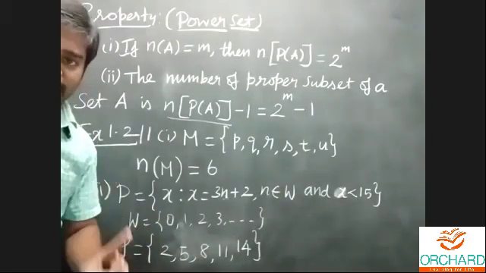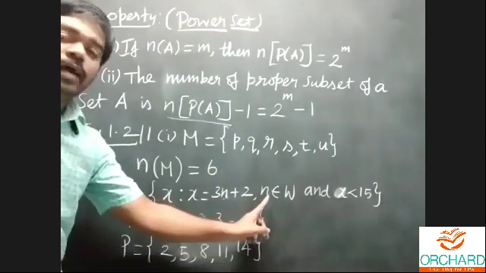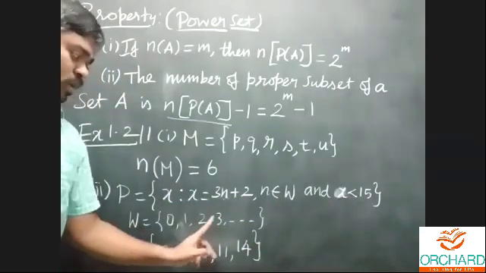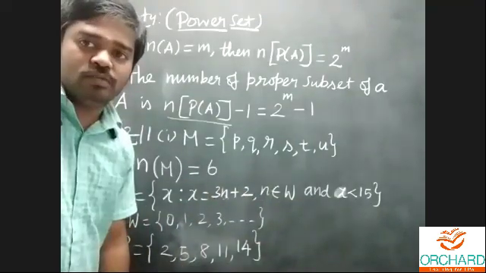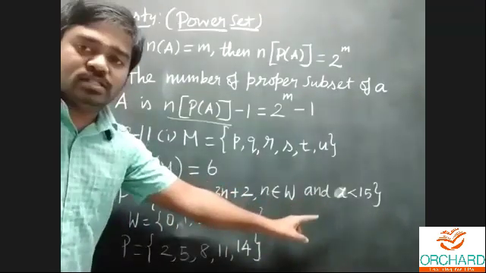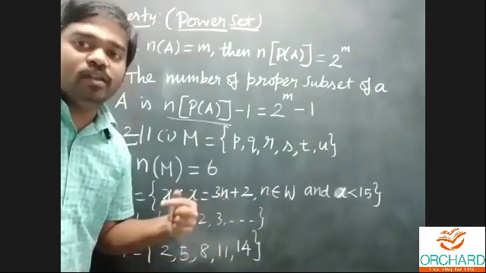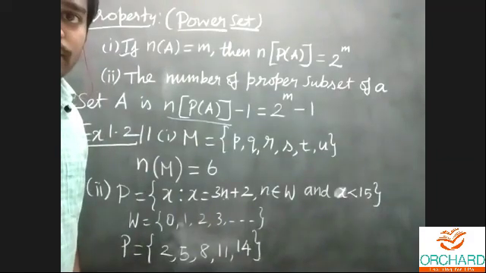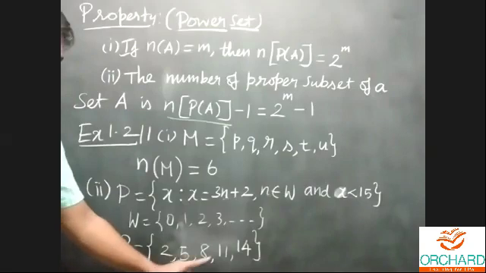Listen carefully. Here they define W as the whole numbers. The n value is taken from that whole number set: 0, 1, 2, 3, and so on. But they gave a condition for x. What's the value of x? x takes a value which is less than 15. That's why you consider set P equal to 2, 5, 8, 11, 14.